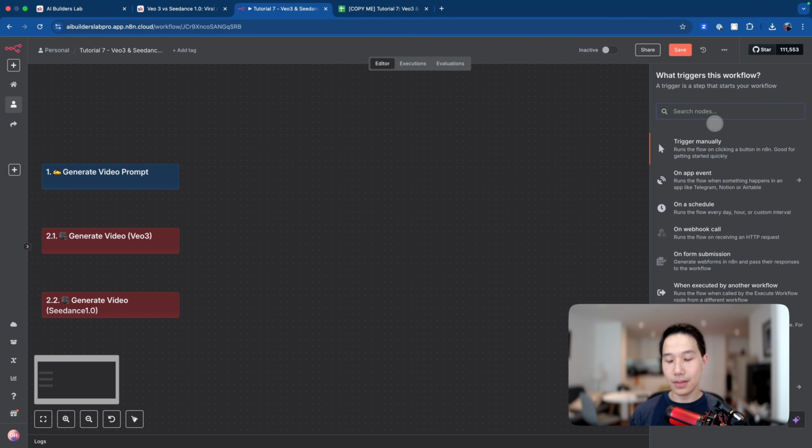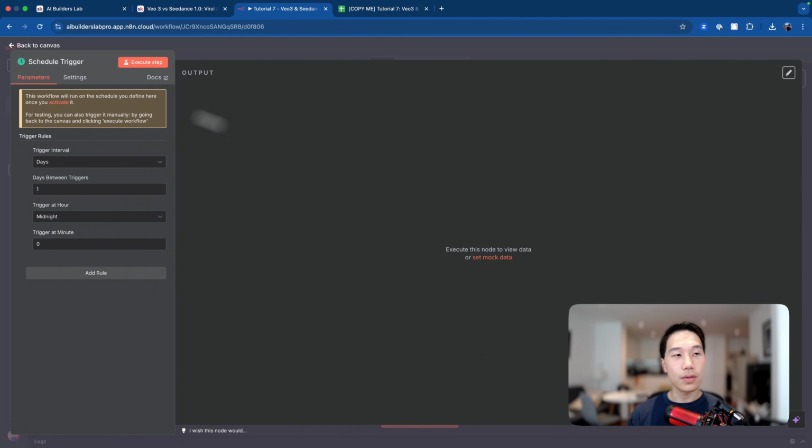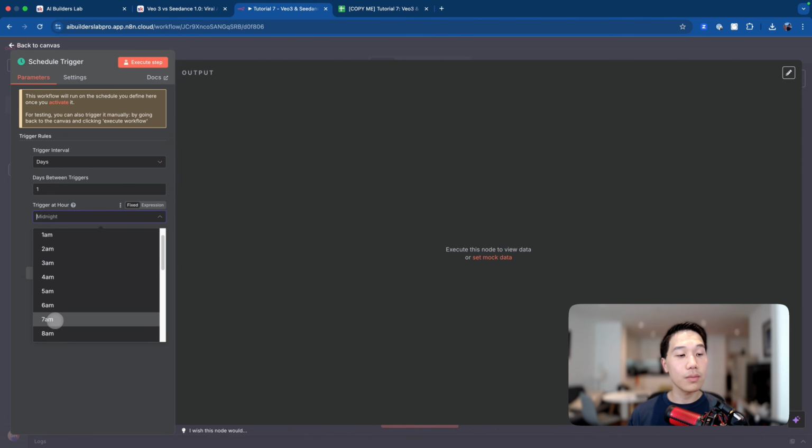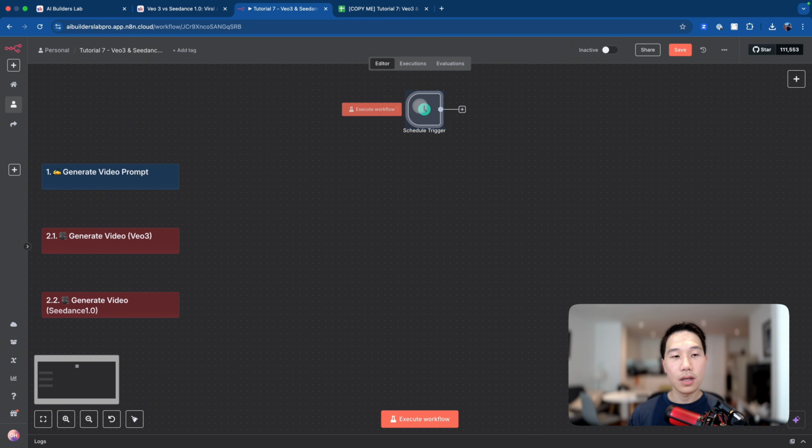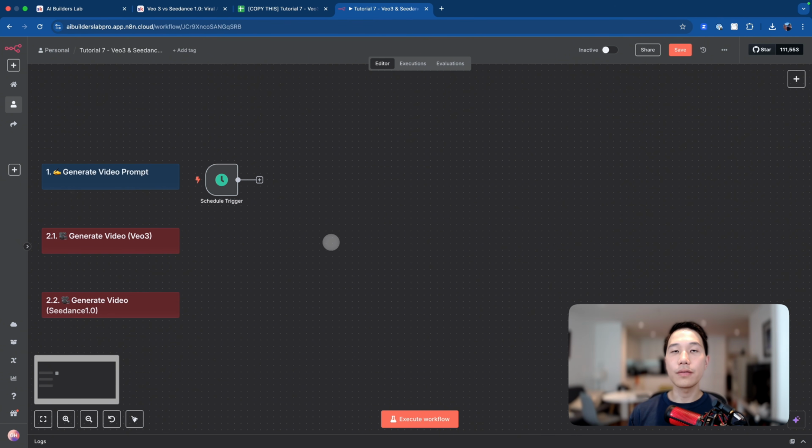So I'll start by doing a schedule trigger like this. I'm gonna set it to 10 a.m. to be running every day, like so, and just put it back to the first section. And the second step will be to read the data from our Google Sheet.